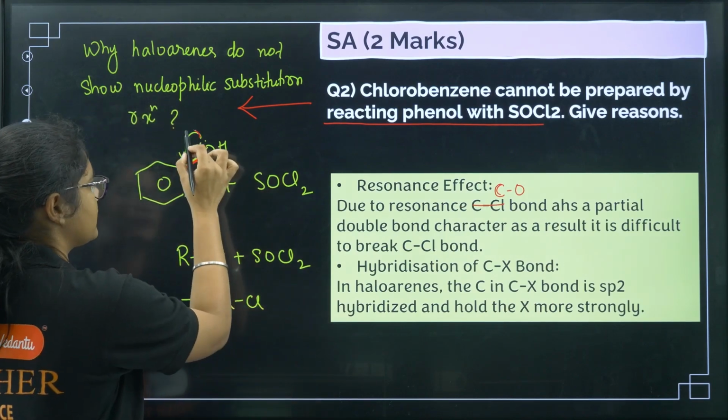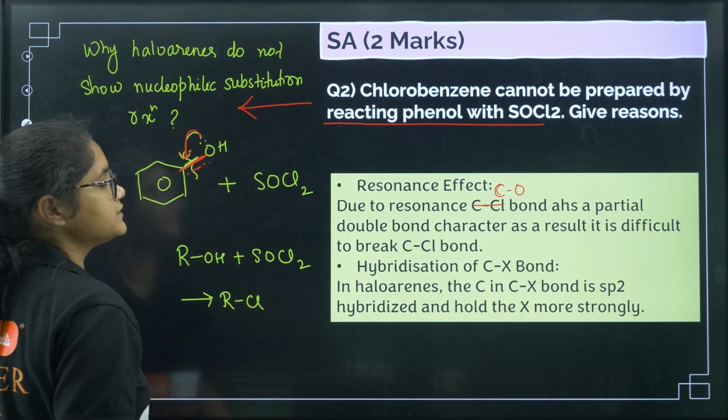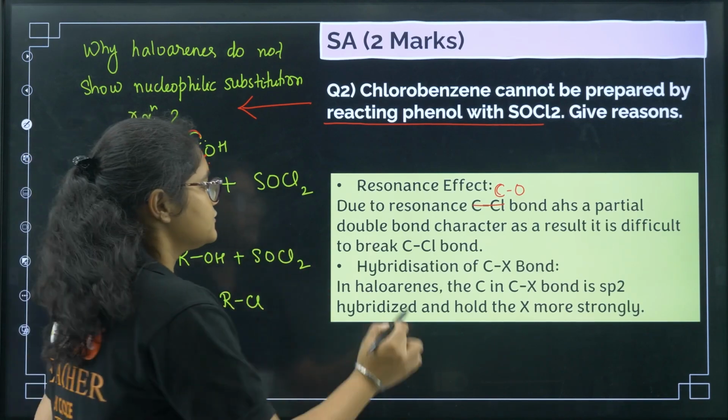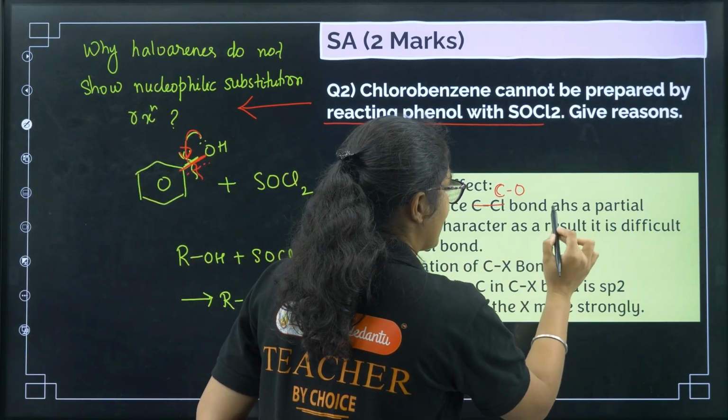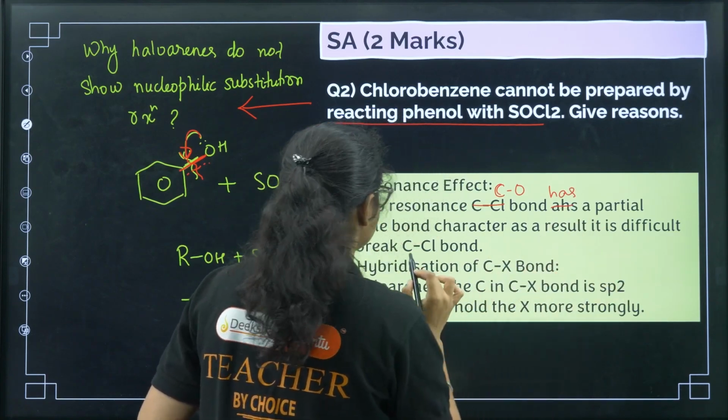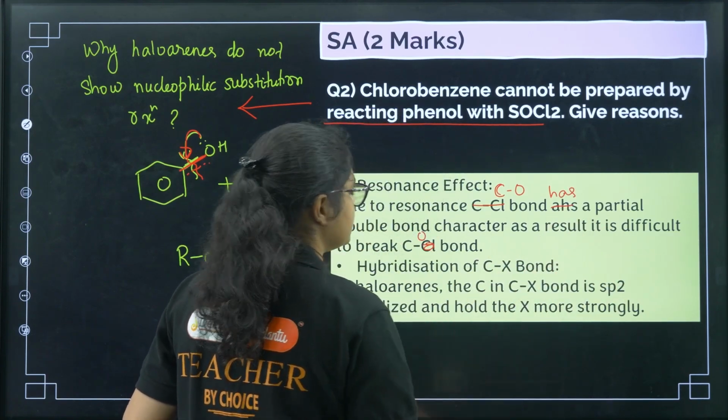How does that partial double bond character arise? Due to resonance we get a partial double bond character, so it is very difficult to break this bond, right? So due to resonance the C-O bond has a partial double bond character, as a result of which it is difficult to break the C-O bond.